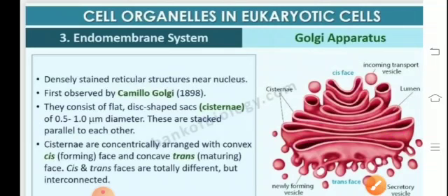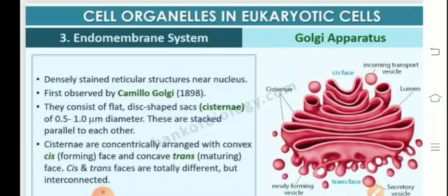Here we see that there are two phases. One is the cis, that is the forming phase comprising the young tubules, and the other, the trans phase, is referred to as the maturing phase. The cis phase is the phase which is towards the nucleus, and the concave surface of cisternae which is towards the membrane is called the trans phase.